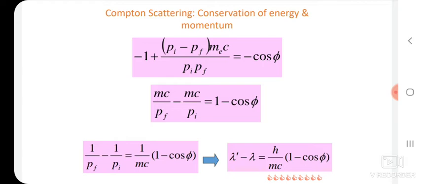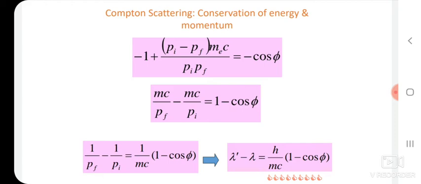It means mc is a common term. We can take it common, and shift that term towards the right-hand side. Therefore, our equation becomes 1/P_f - 1/P_i = (1/mc)(1 - cos φ).